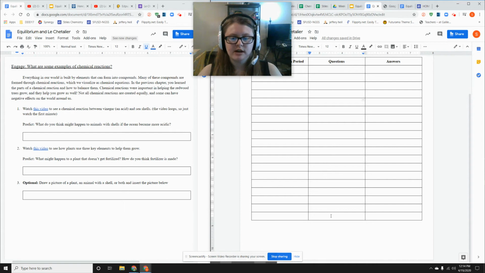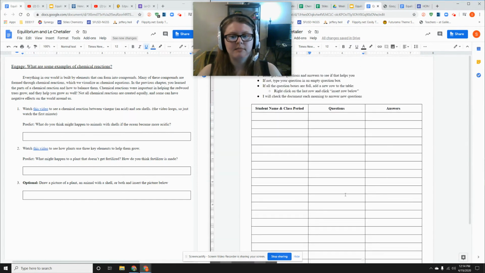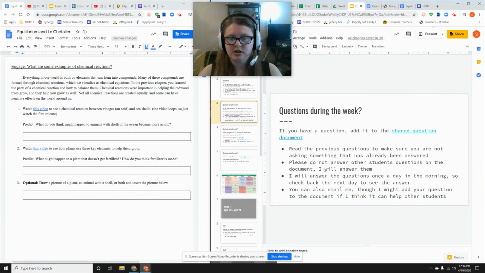If the question boxes are full, I don't think we'll get this many questions, but just in case, you can right-click on the last row and click Insert Row Below, and then you can make your own new row. I'm going to check the document every morning to see if anyone had a question and answer it, okay? The instructions are on here again. Don't answer other students' questions. I'm going to do it just in case I have a different answer from you.